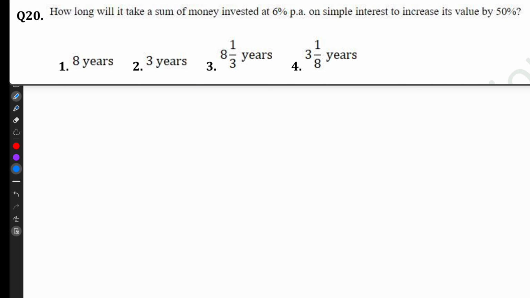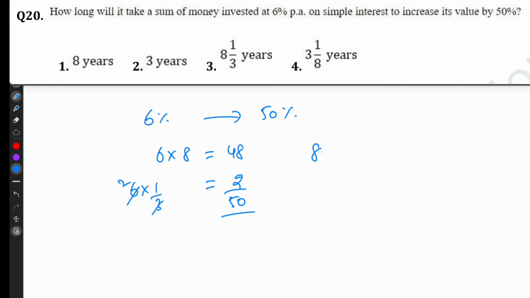How long will it take a sum of money invested at 6% per annum to become 50%? So 6 into 8, 48. Remaining 6 into 1 by 3, 2. So the answer is 8 plus 1 by 3, 8 1 by 3 years.